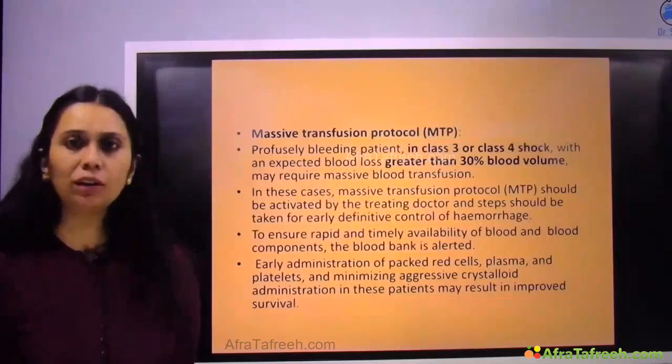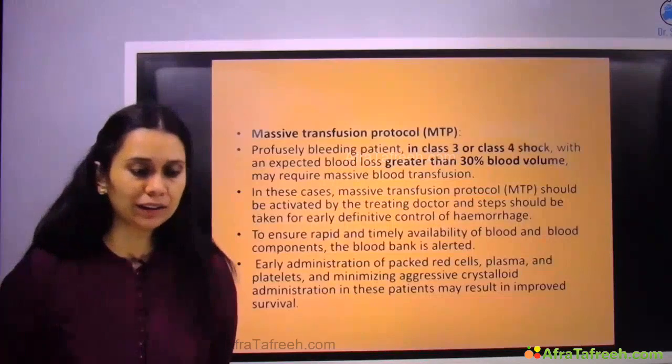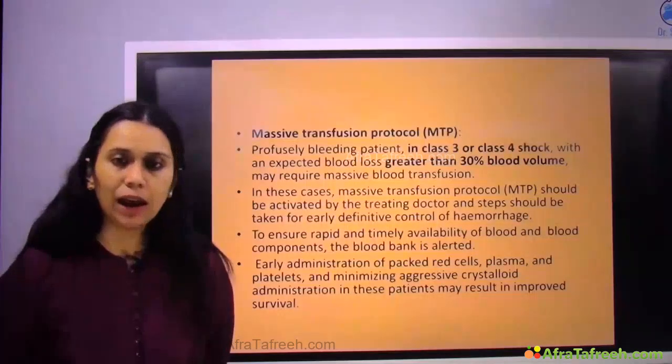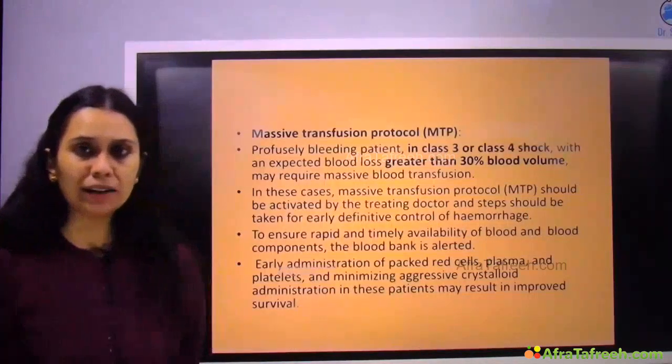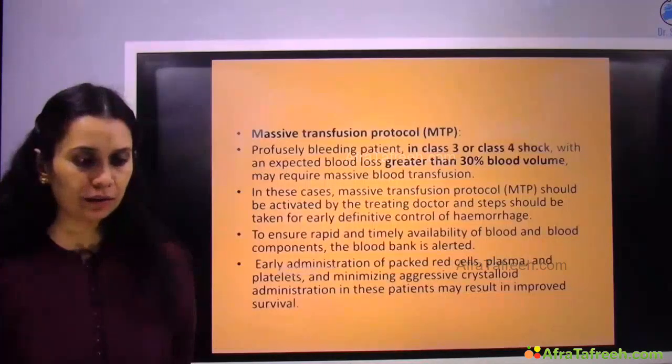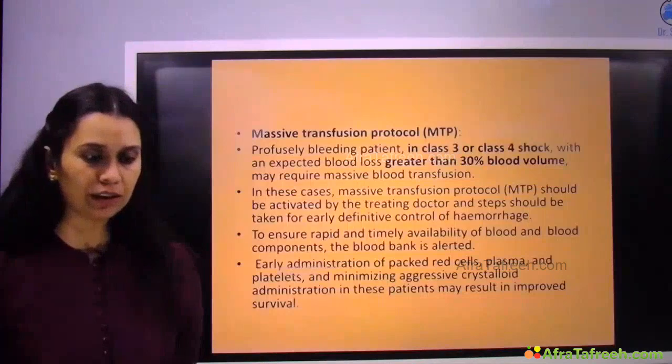To ensure timely availability of blood and blood products, the blood bank is activated and alerted, and early administration of PRBC, plasma, platelets to minimize the crystalloid administration in these patients may improve survival.